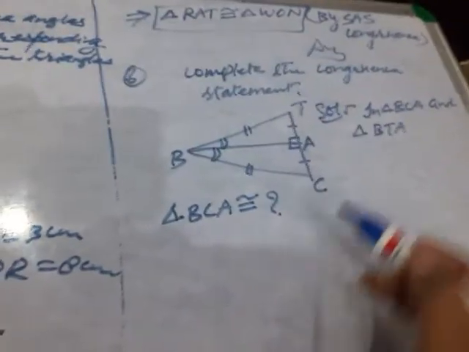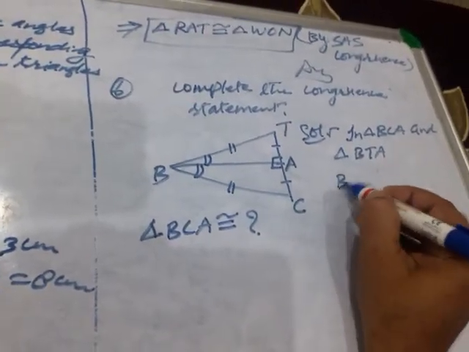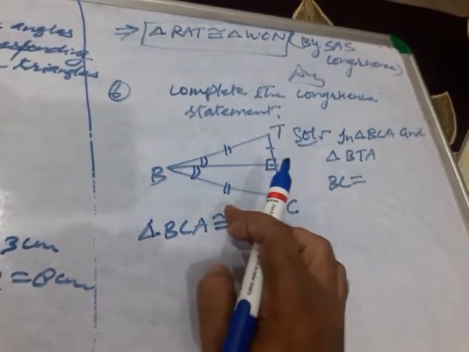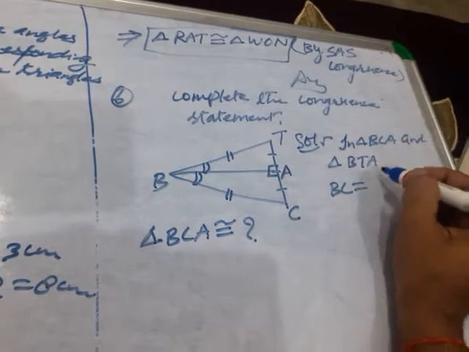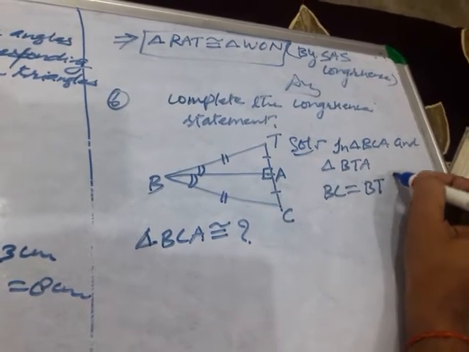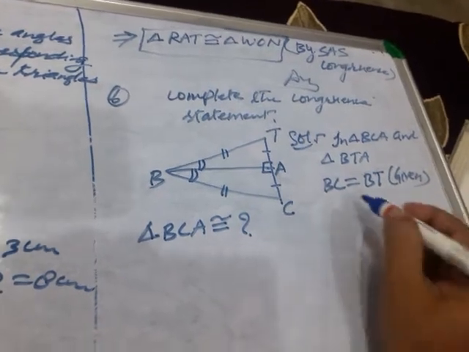Let us see. We have BC equal to BT, that is given. Clear? What else is there?